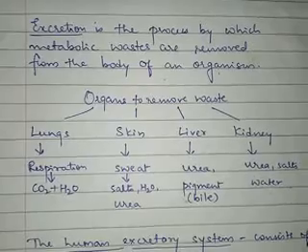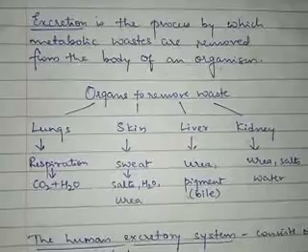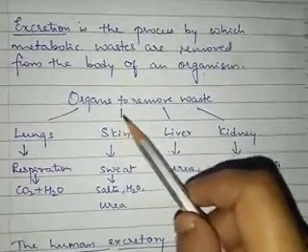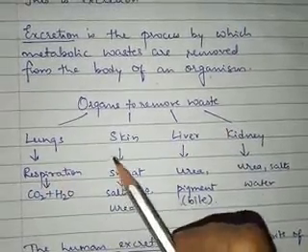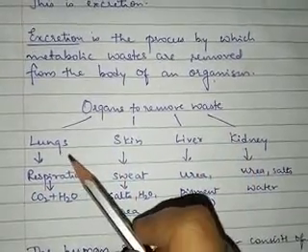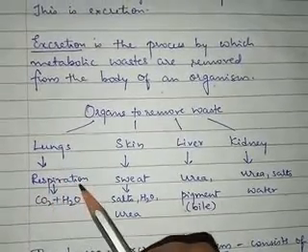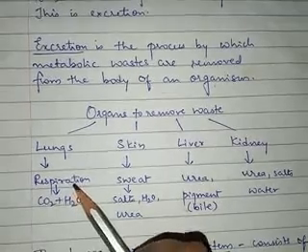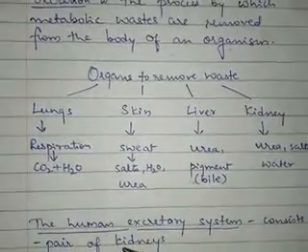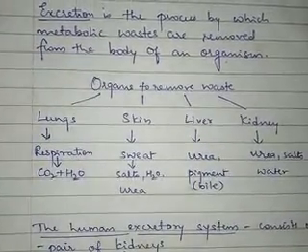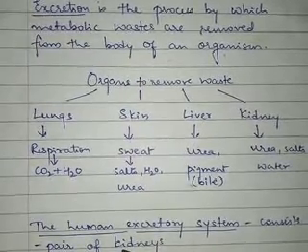We will be studying about the kidneys in detail in this chapter. Now coming back to the organs that remove the waste from the body: lungs, skin, liver, kidney. First one is lungs. Now what happens in respiration? First of all, you should know that. Respiration is a process in which glucose is broken down to form carbon dioxide, water and energy.